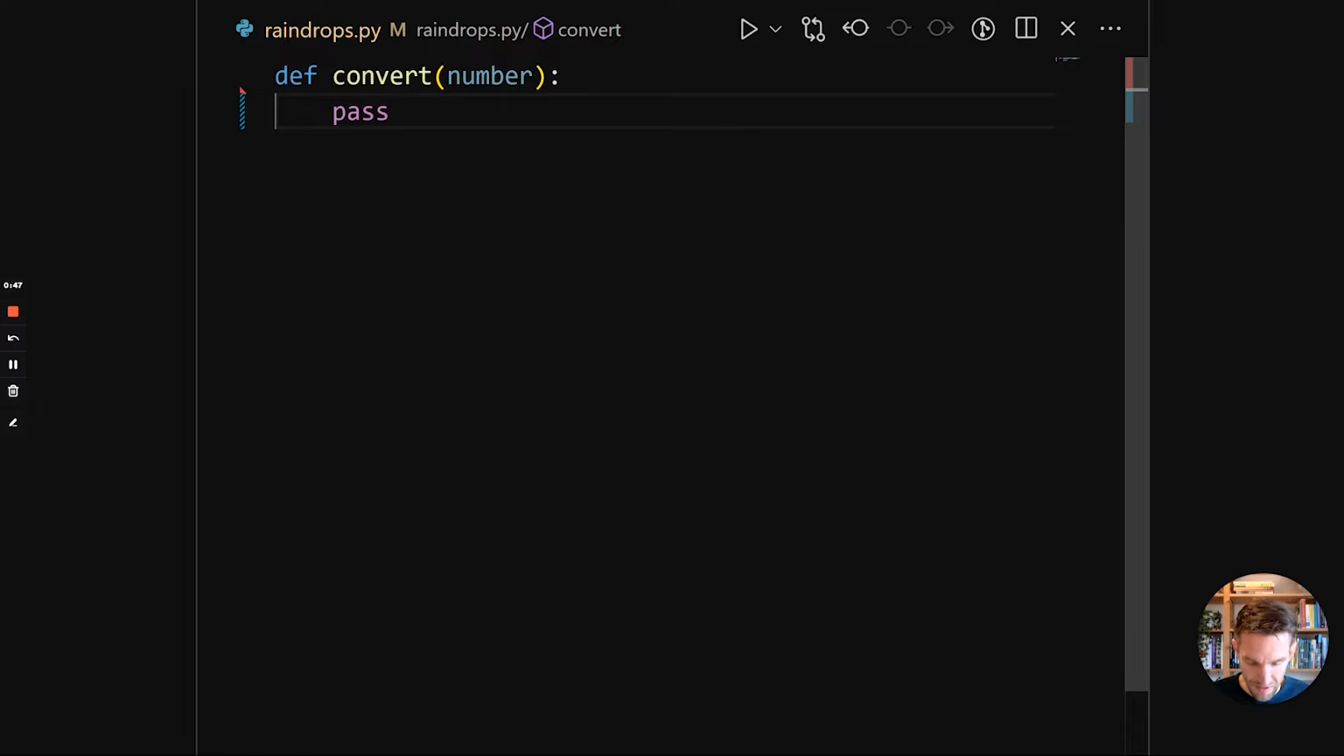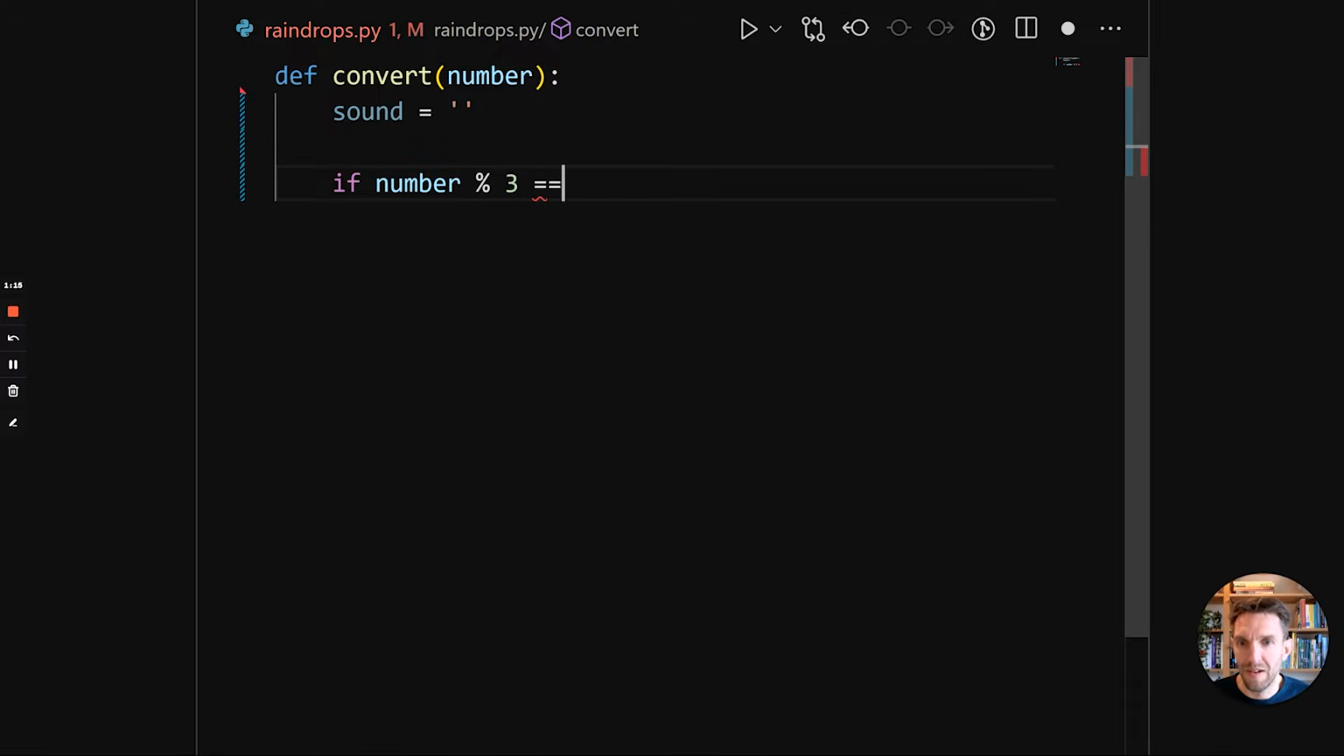Okay, so the algorithm that we will be implementing is to slowly build up the sounds by checking the factors one by one. So we'll start off by defining sound is empty string. We don't need to specify any types because, well, Python is a dynamic language. So the first thing that we need to do is check if the number has the factor 3. We can do that via the percentage modulo operator. So if number percentage 3 equals 0, and then we do colon, and then we need to indent again.